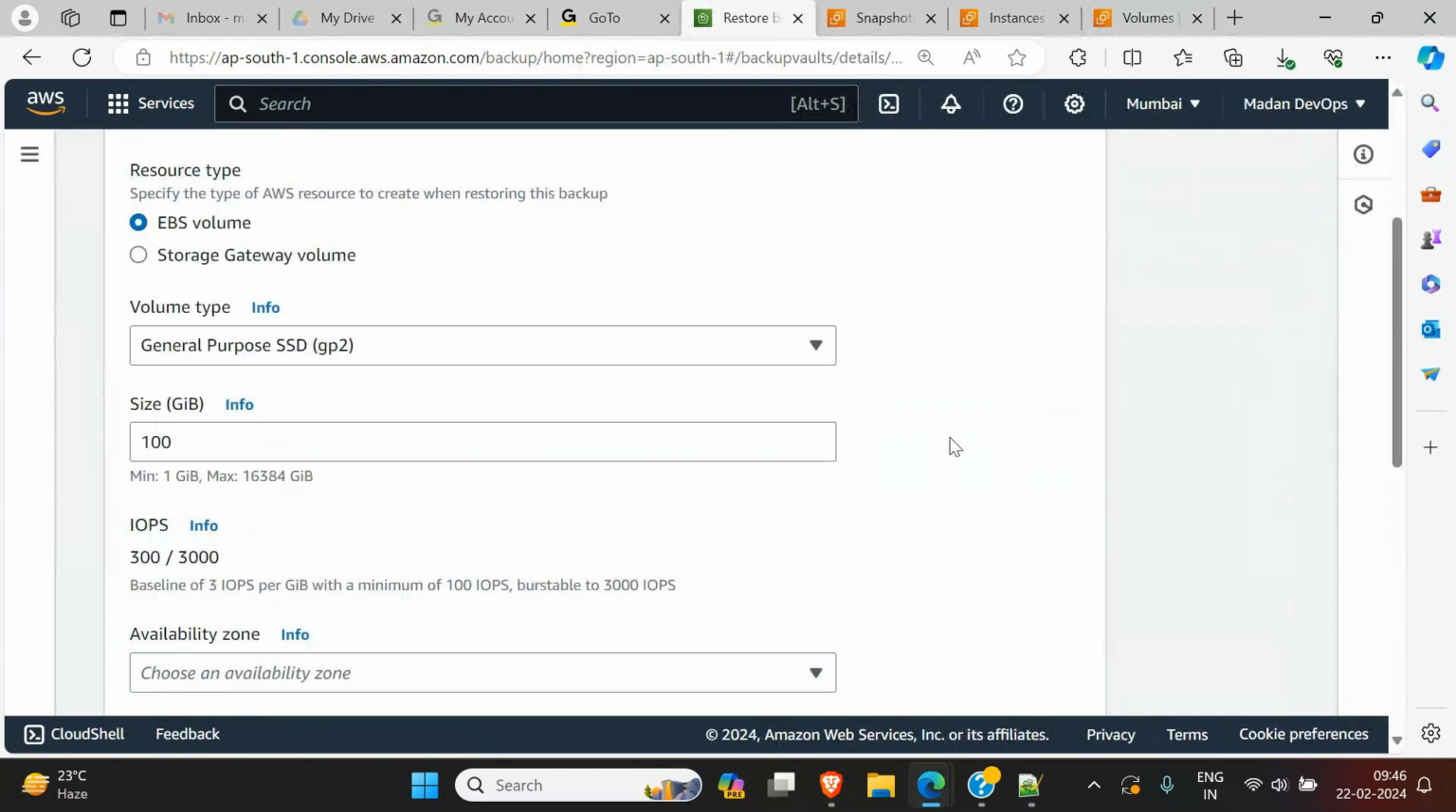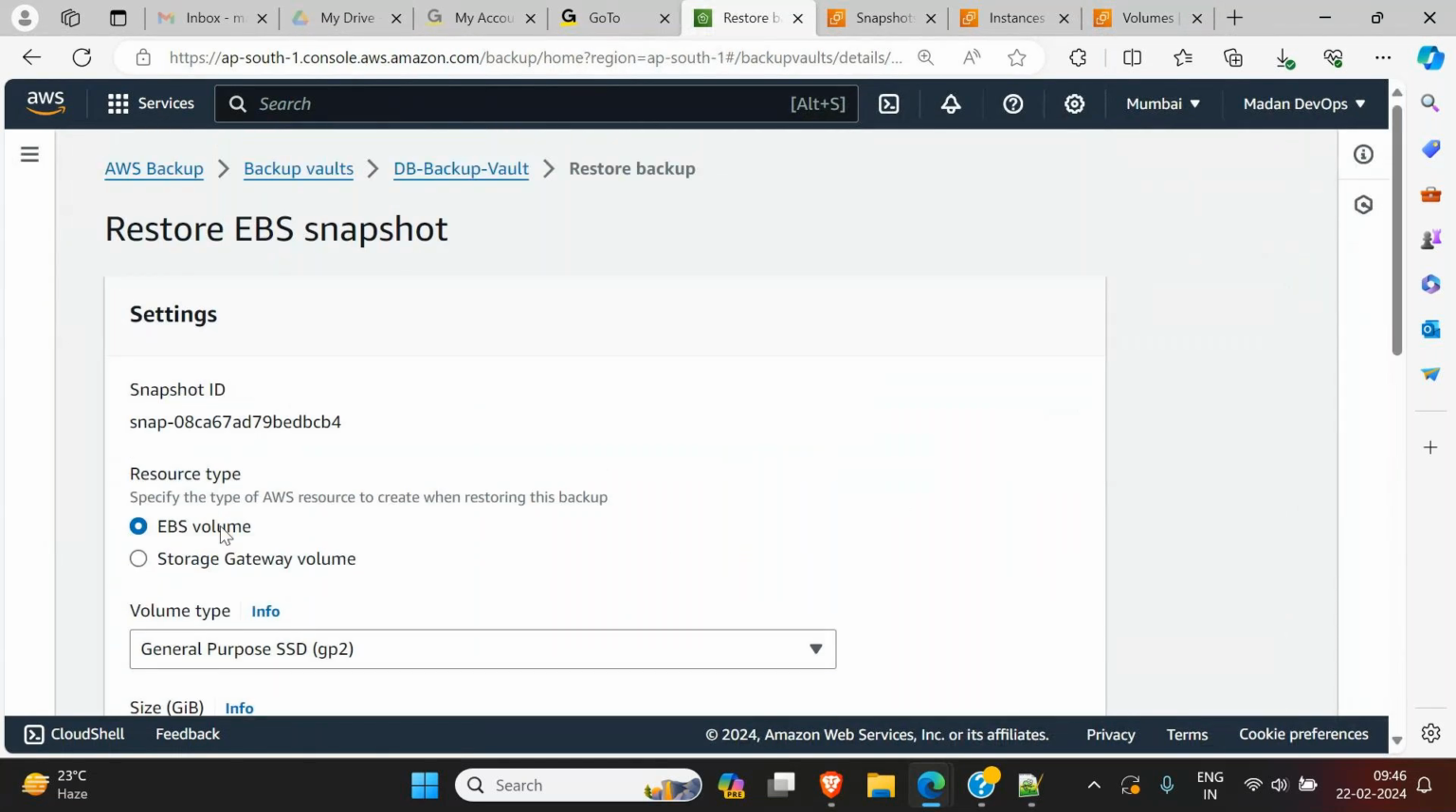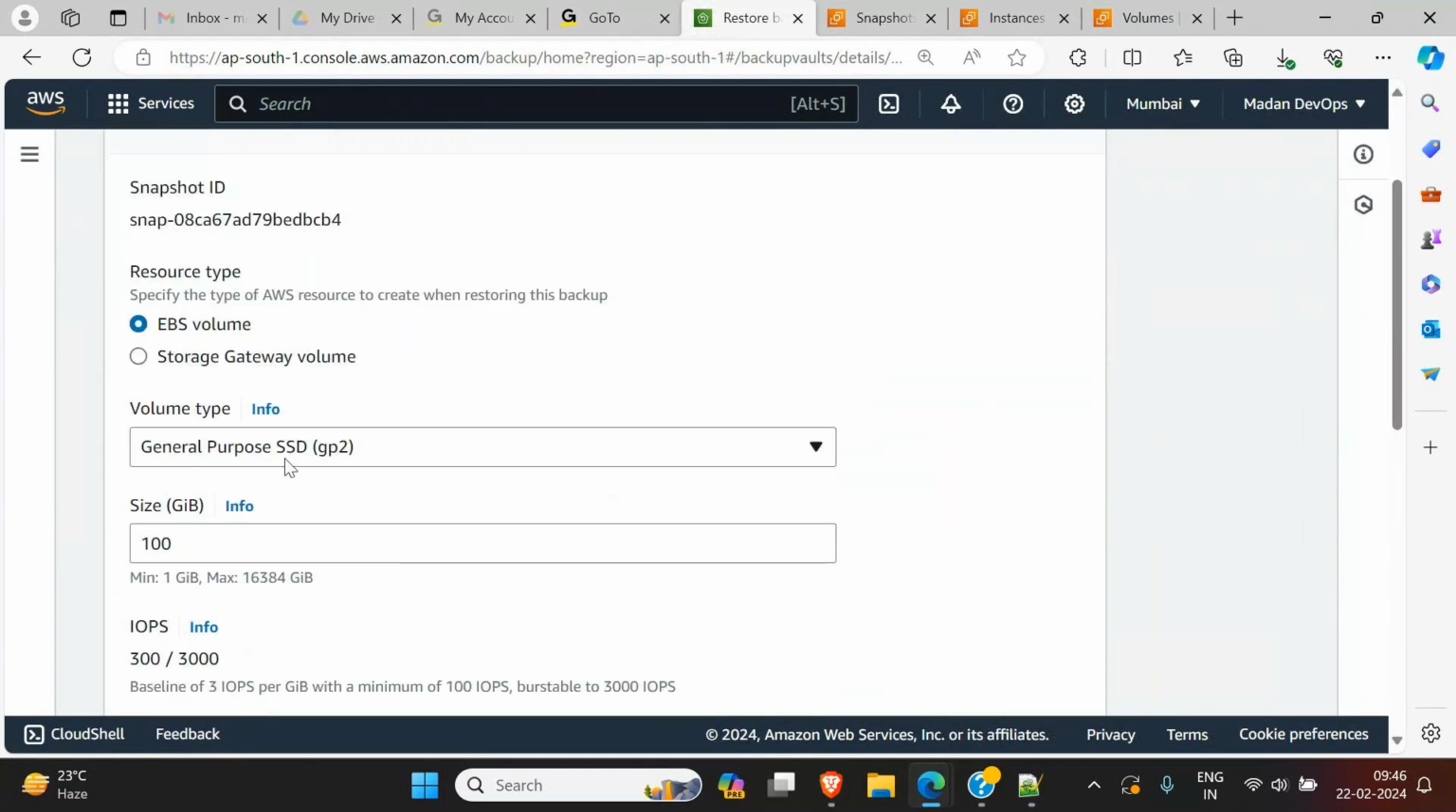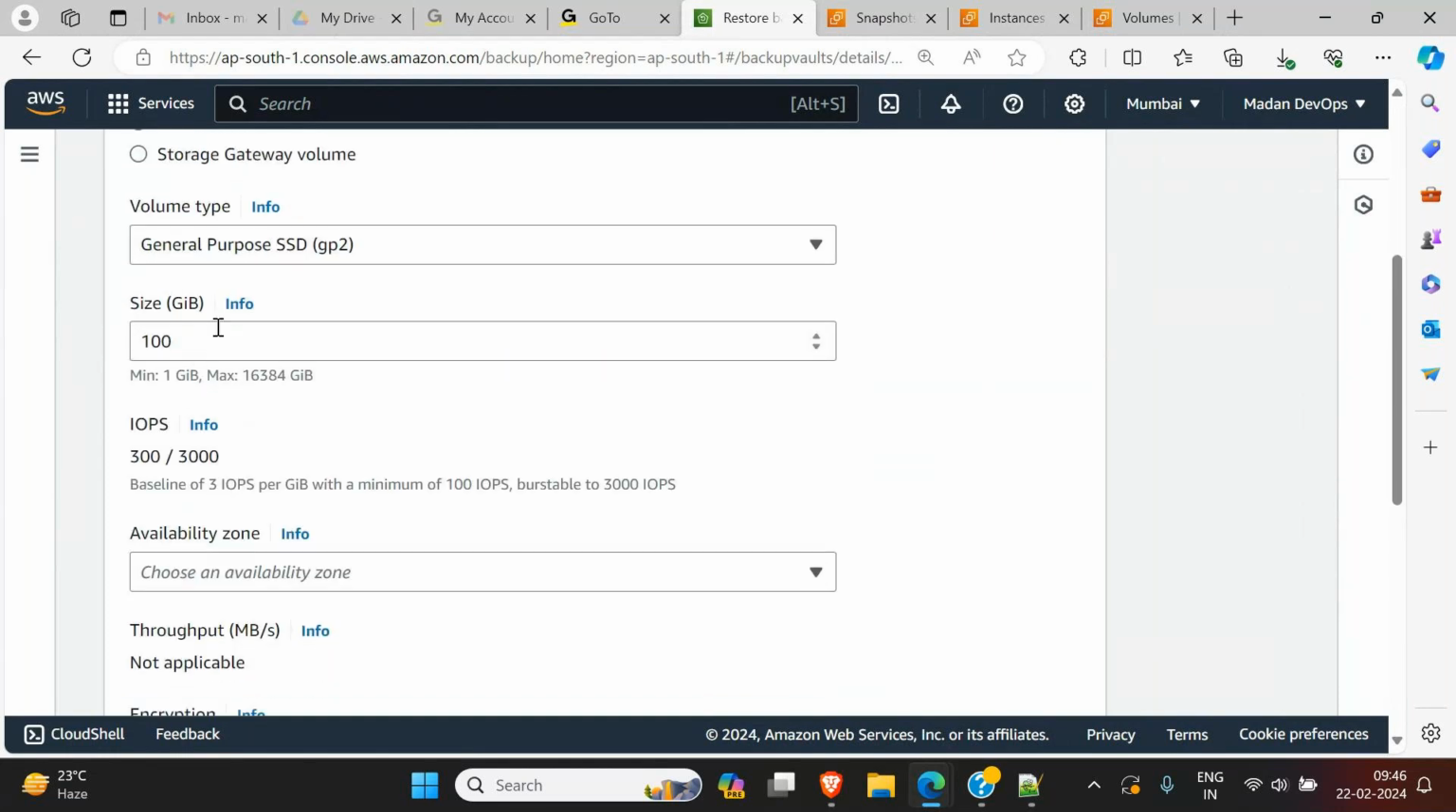So it is asking now the restore type, EBS volume. Which type of volume do you want to restore it as? GP2. Okay, no problem. Careful, size is 100 GB by default. While practicing, careful, make it 8. Don't take it as 100. If at all you did it by mistake, no worries, immediately delete it. Don't forget it. It's 100 GB in size.